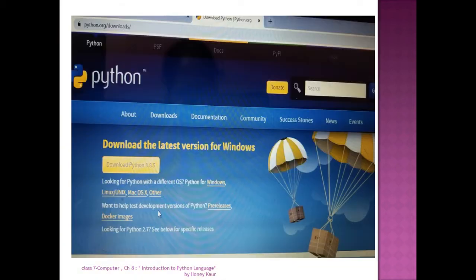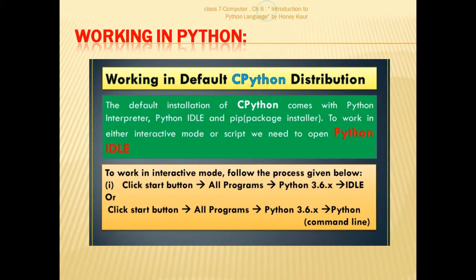So let's have a look at the Python installation screen. Here we have the Python installation screen in which we can see that Python can be downloaded from the internet from the site python.org, and in the download we can have the latest version, whereas we are right now working in 3.7.2 in our courseware.